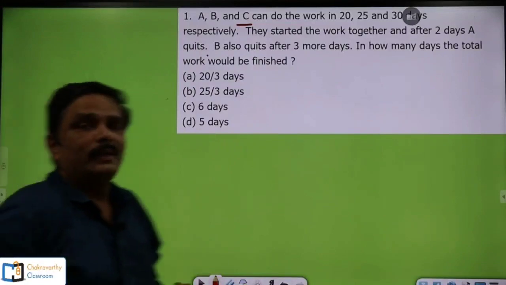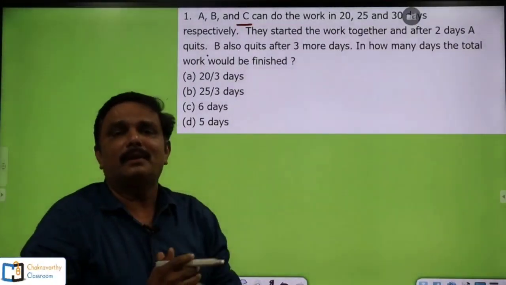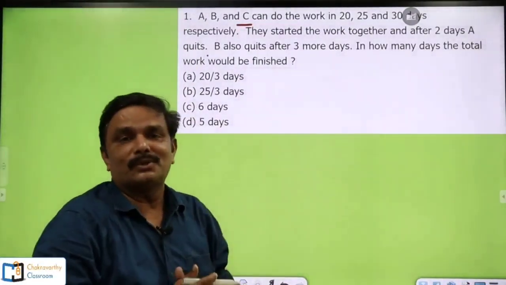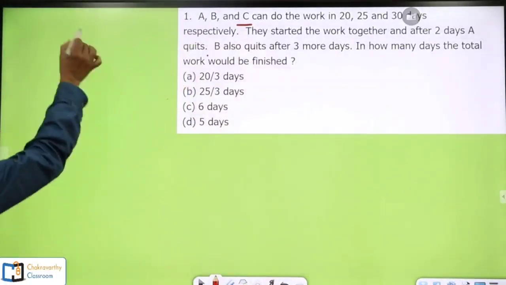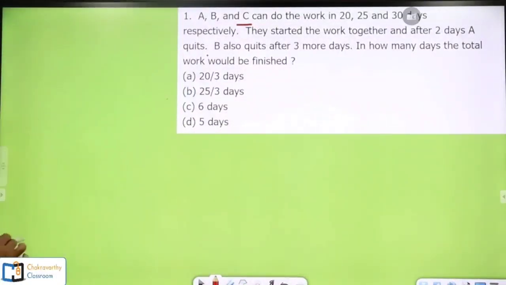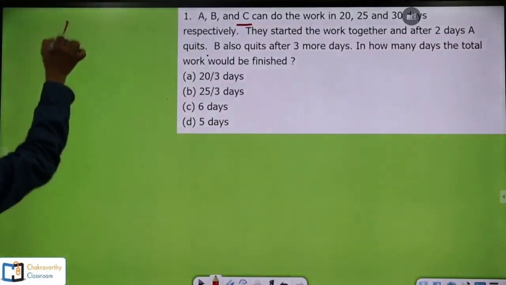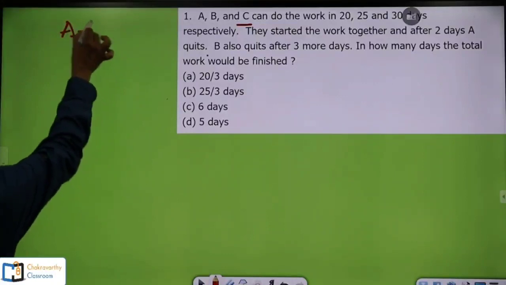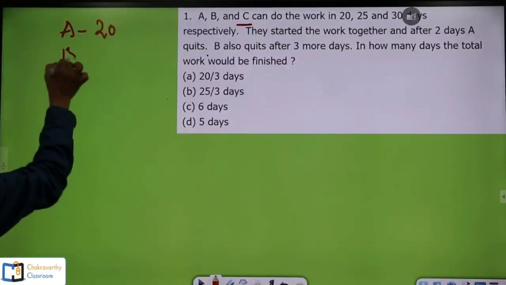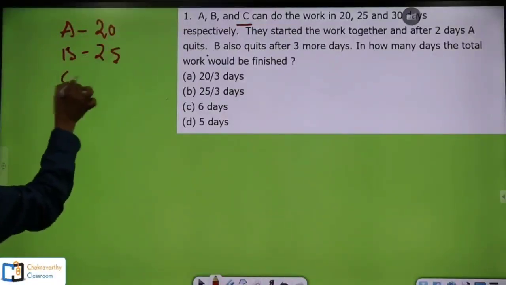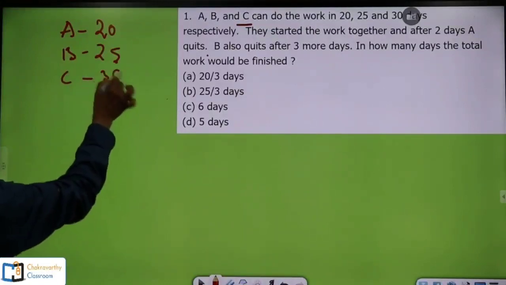How to do this one? Just start the LCM method. Go as quick as possible. Simply for your understanding I am writing here. You need not write anything on the paper. Without writing anything on the paper, you can go for that one. Here, A can do the work in 20 days, B can do in 25 days, C can do the work in 30 days.